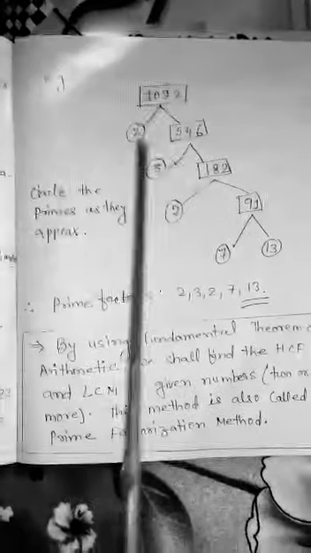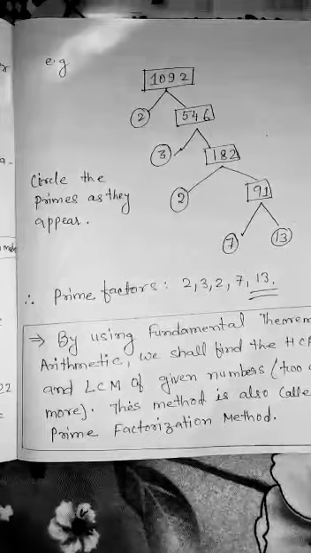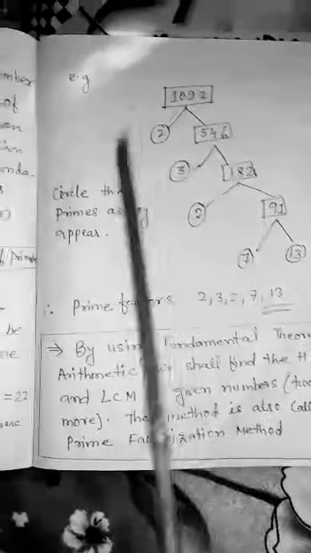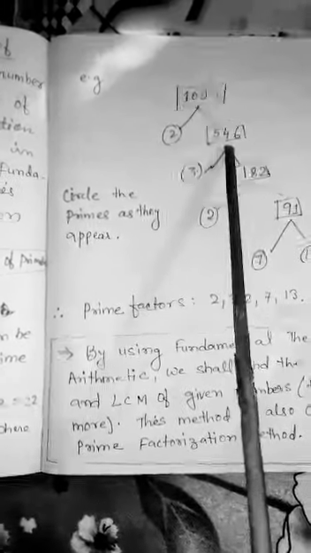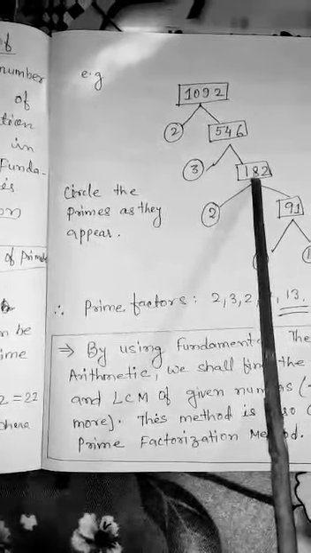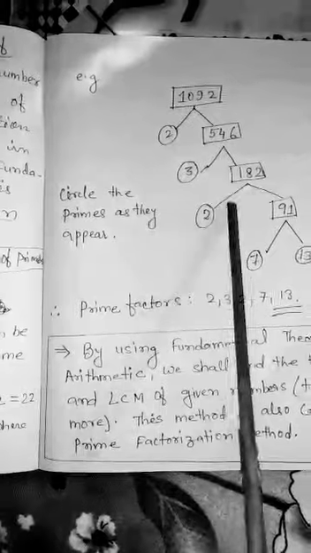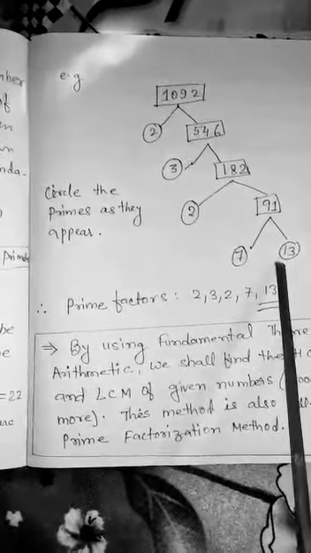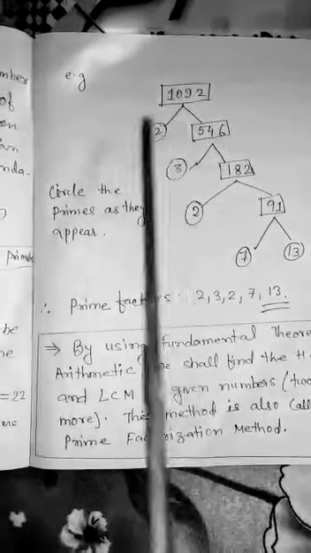Now see, just factorize it by using a factor tree. Factor tree, do you remember? Yes, of course you might remember the factor tree. So 1092, we factorize by 2. Then we got 546. Again we divide 546 by 3. It becomes 182. Then again we factorize 182, we get 2 into 91, and that 91 can be written as 7 into 13.